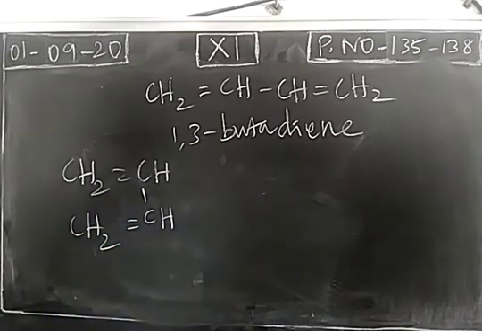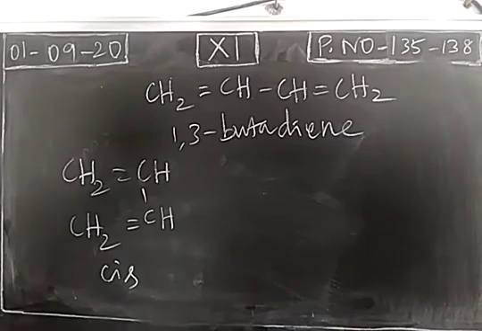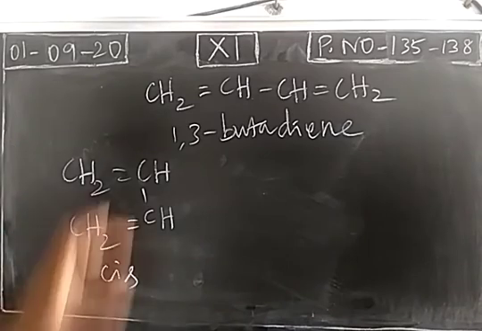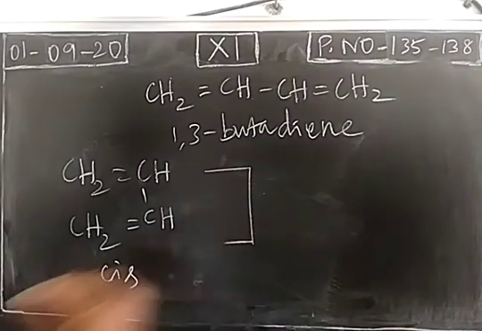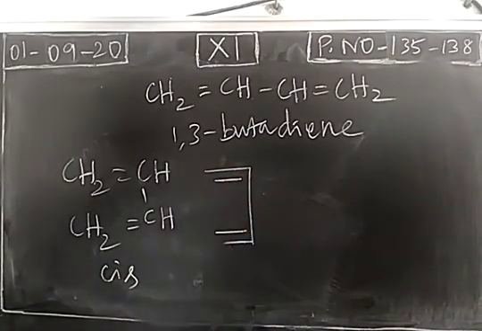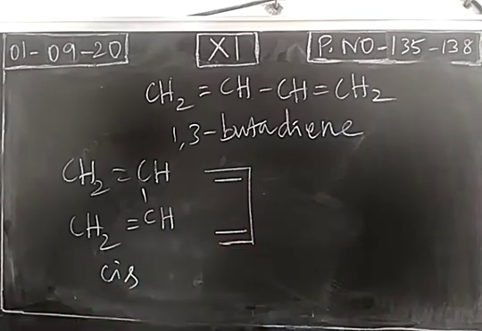So 1,3-butadiene can be represented like this. So this is called a cis isomer, right? Methylene groups are on same side, hydrogen atoms are on same side. So this is called a cis. Simply we can draw cis 1,3-butadiene like this. So this is bond line structure. Okay, so this is cis isomer.